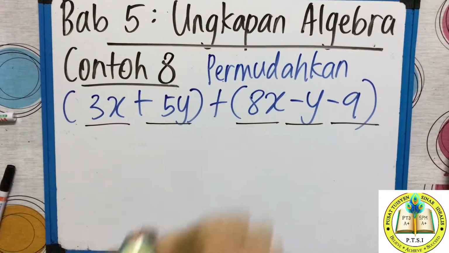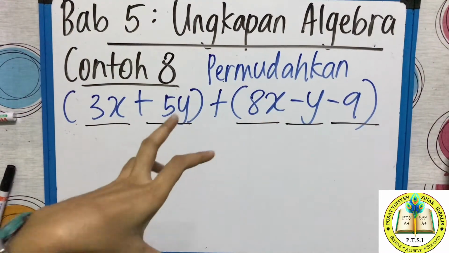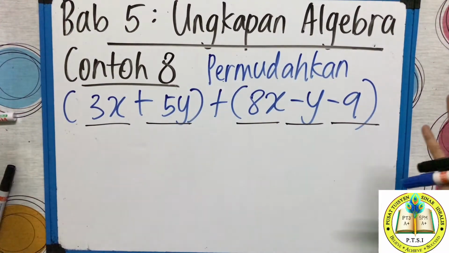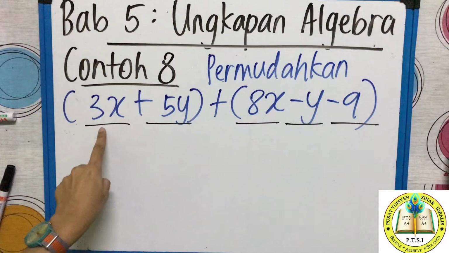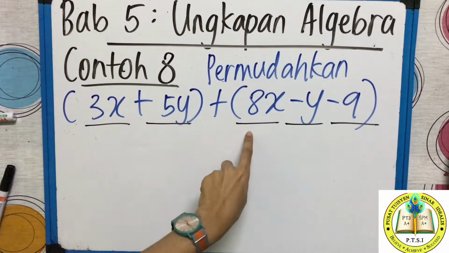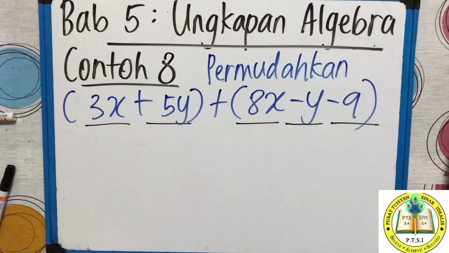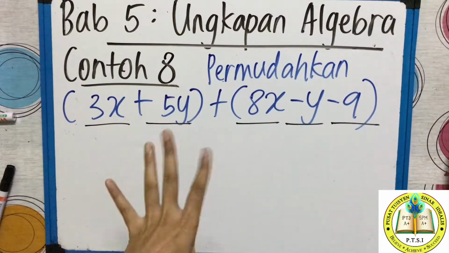Contoh 8, permudahkan. Simplify. The long equation, you must make it short and simple. Okay, how will you do it? Okay, before teacher go to that, I want to ask you all. Ada berapa sebutan? How many terms do you have? 1, 2, 3, 4, 5. You have 5 terms. Ada 5 sebutan.